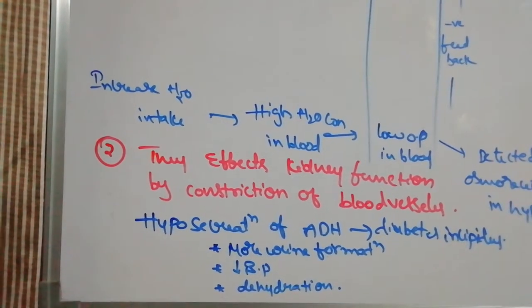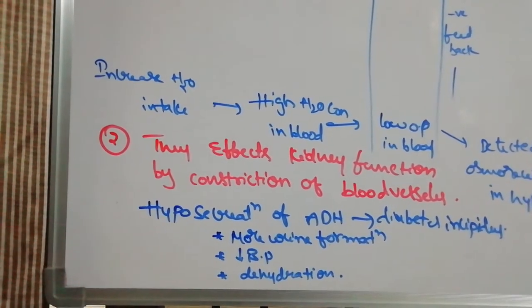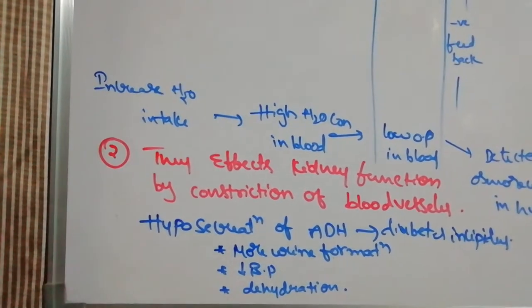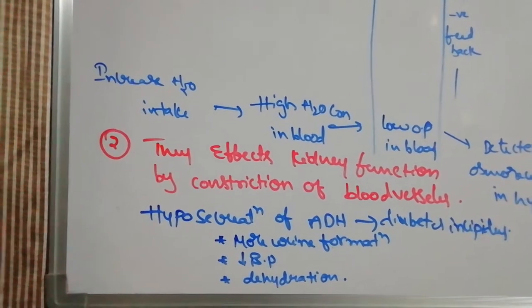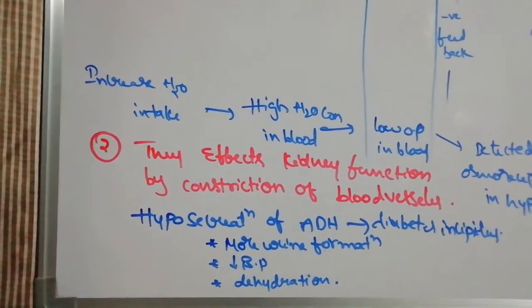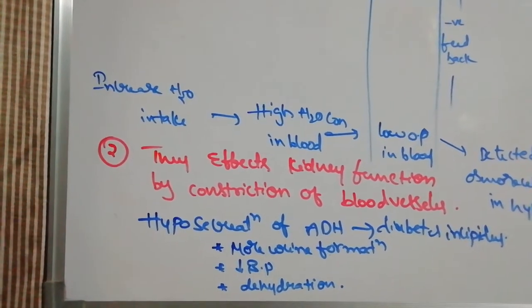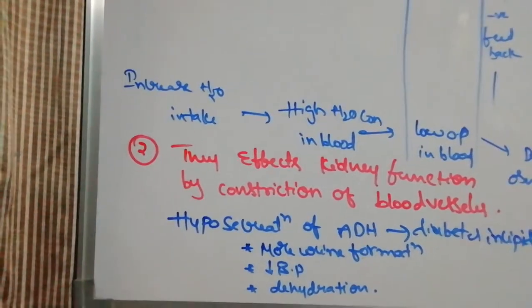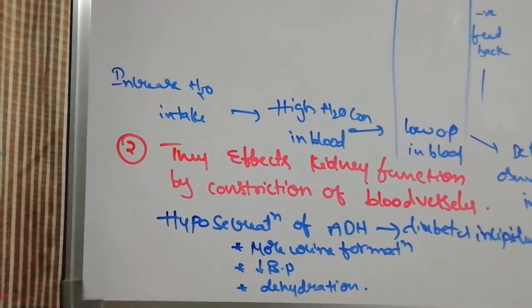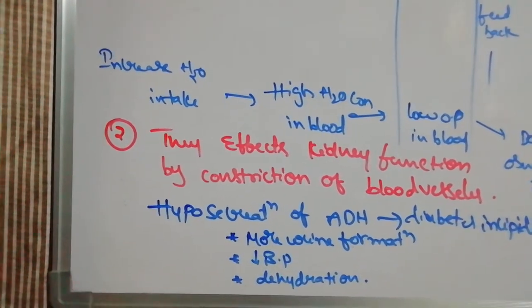More urine formation, decreased blood pressure and dehydration are the symptoms we see in diabetes insipidus, because excess urine is formed. Due to that, blood volume decreases, low blood pressure is indicated, and water is excreted out, so dehydration occurs. So the main problem is dehydration.